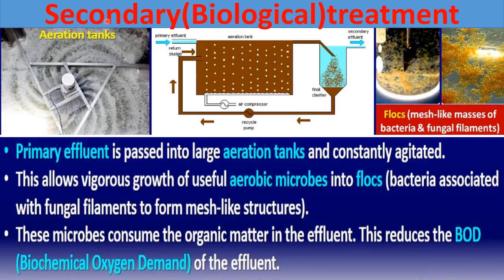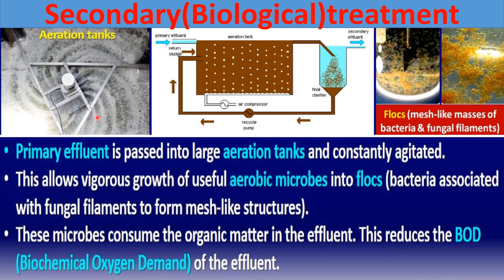So next is secondary treatment of sewage. It can be called biological treatment because microbes are used here. Some biological agents are used here for the treatment of sewage. That's why it is also called biological treatment. Now let's see how it occurs. The primary effluent, which we have obtained after the primary treatment of sewage, is passed into large aeration tanks. As you can see here, such aeration tanks are present.